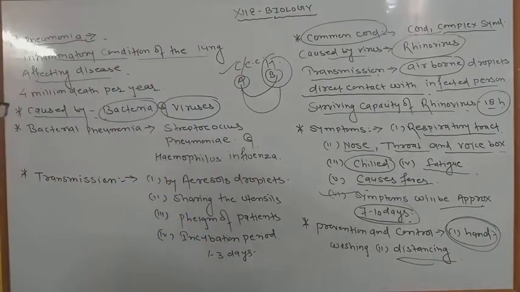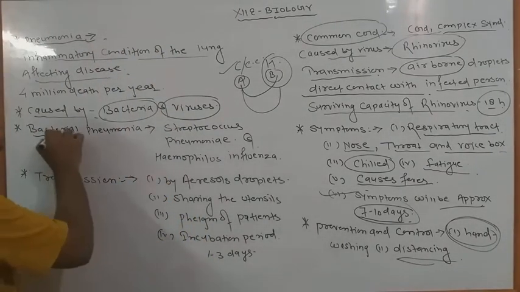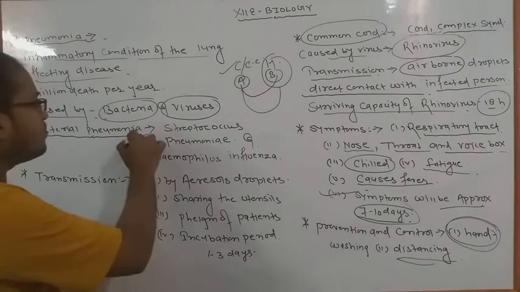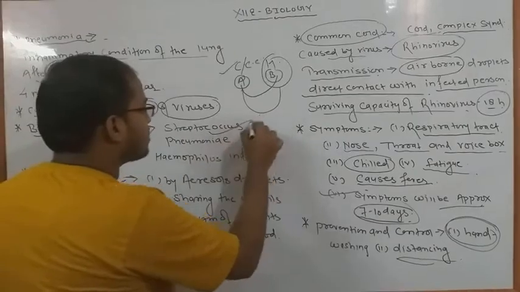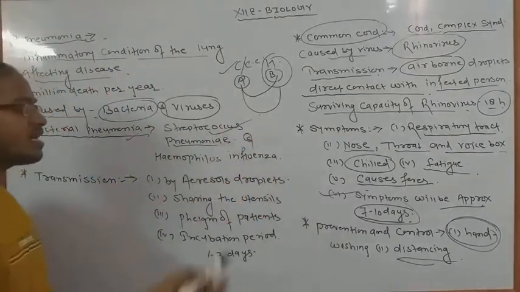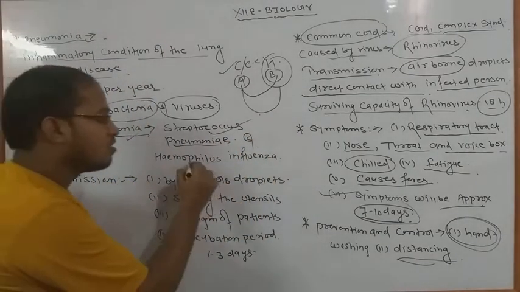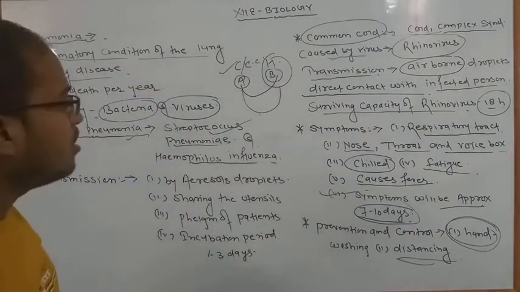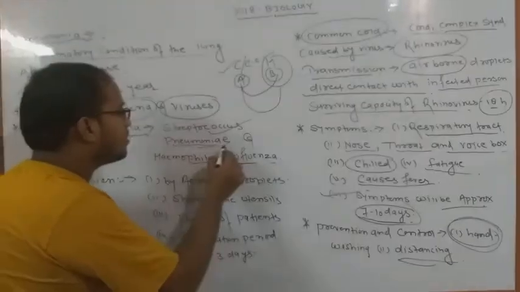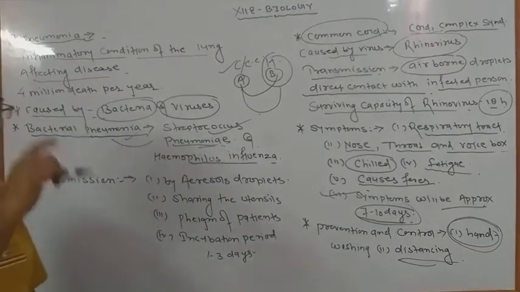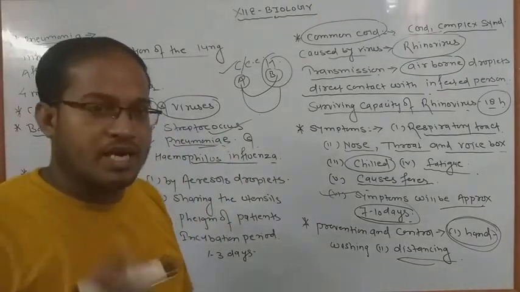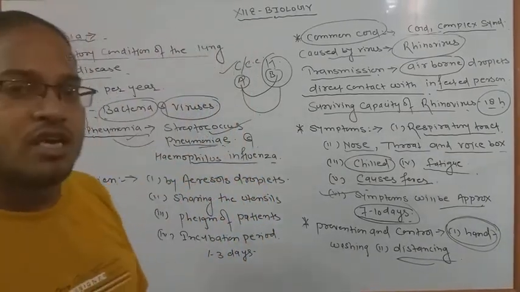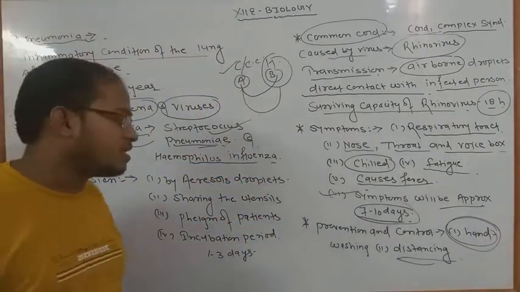But now here we have to discuss that in the Griffith experiment of bacteria we have studied that bacterial pneumonia is caused by Streptococcus pneumoniae and second Haemophilus influenzae. Okay, several types of influenza we know are related to common cold, but Streptococcus pneumoniae is a special type of bacteria which generally causes disease in the mice, and mice go to the death stage. In the Griffith experiment we have studied that.